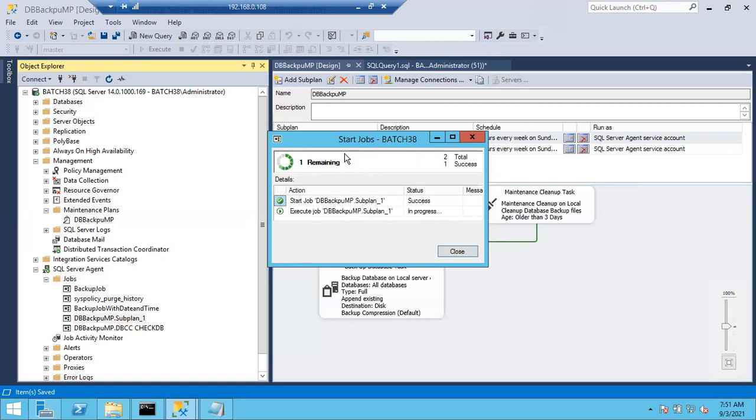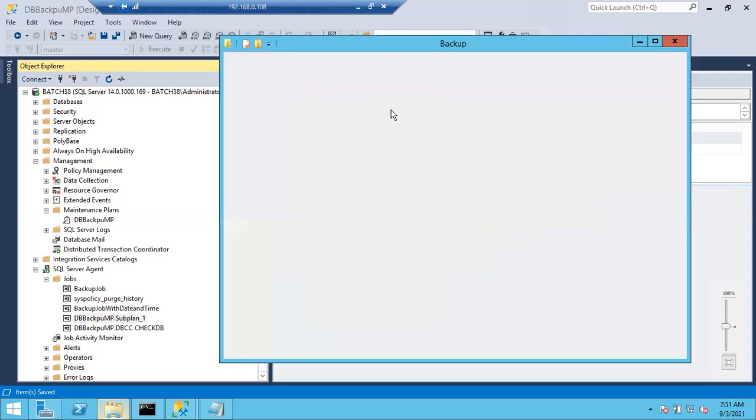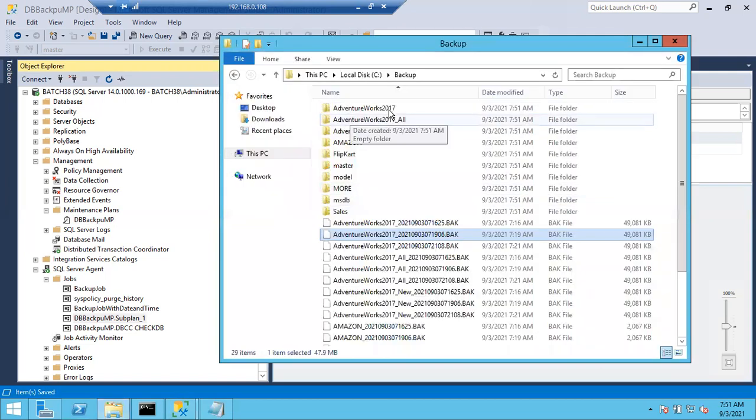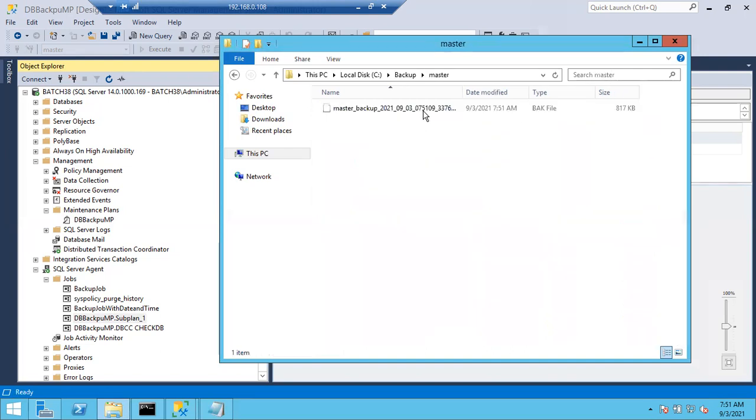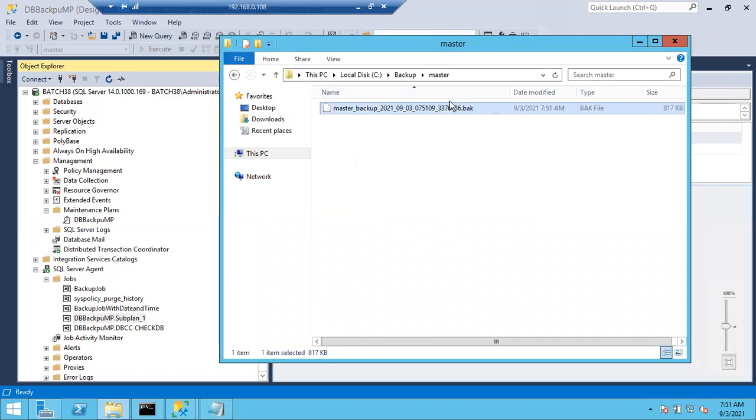Or else you can create a separate maintenance plan for each task. For database integrity, you can create one database maintenance plan. For backup, you can create another maintenance plan and so on. Now if you see here, it is running, right? So it will create folders. See here. It will create a folder for each database, and inside the folder you can see the backup file name. Okay, if you go inside it, this is the backup file name.